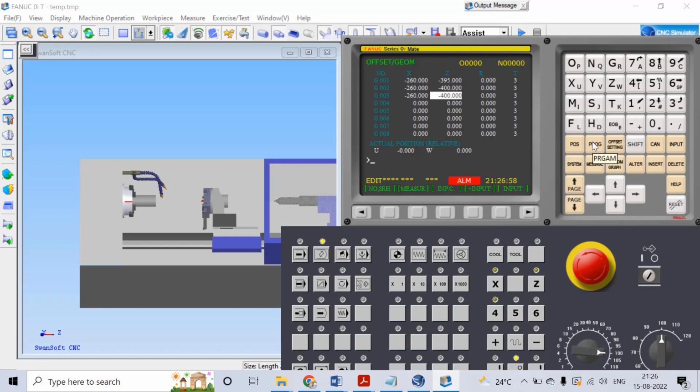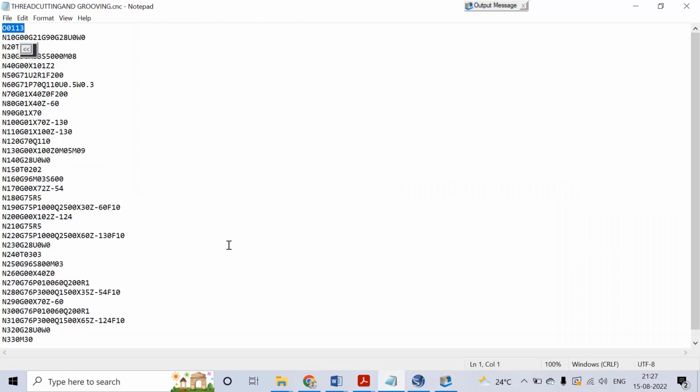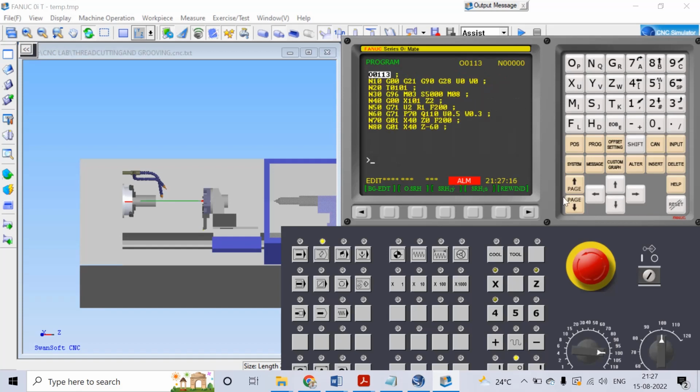Program directory. Here the program number O0113 is already registered, so the O0113 number is entered and the cursor down button is clicked. See, this program is already in the system, that's why the program is coming.